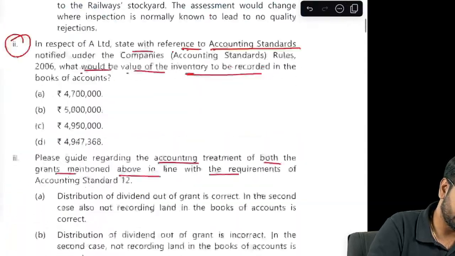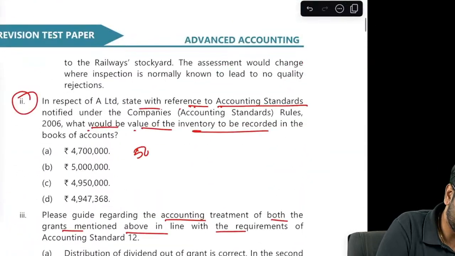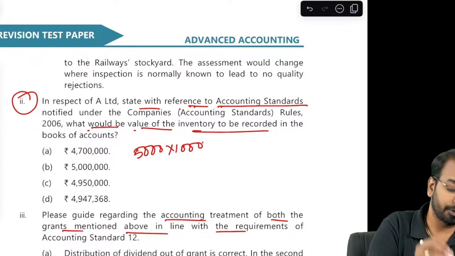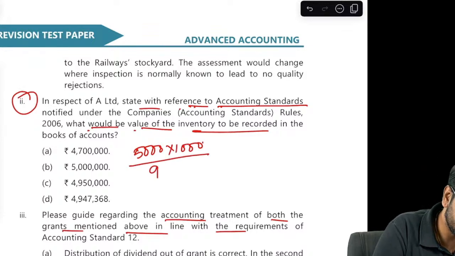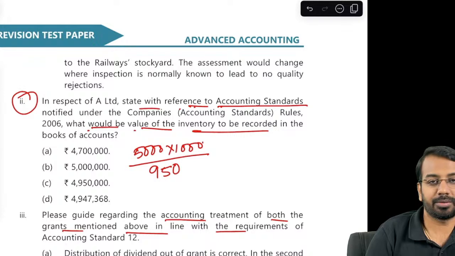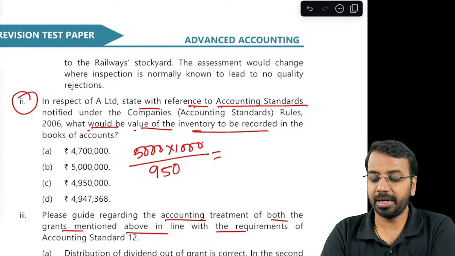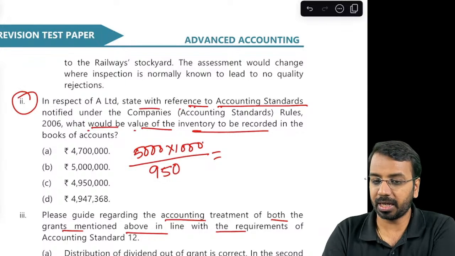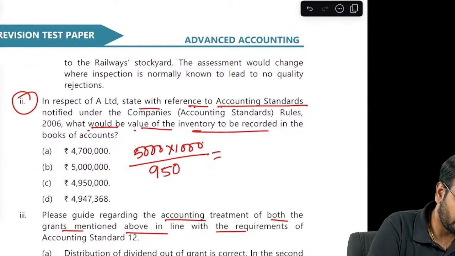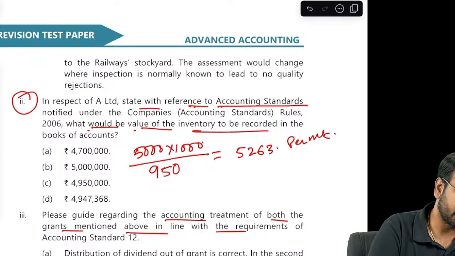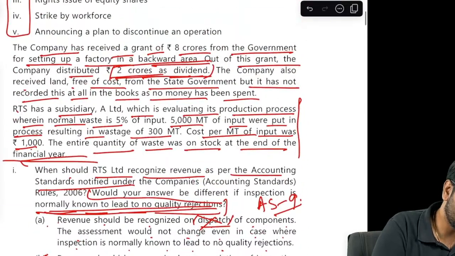So we have 5,000 metric ton into 1,000, and there will be a normal wastage of 50. So you have 950 metric tons. So the cost per unit will be 5,000 into 1,000 divided by 950. That is 5263. Okay, this is the cost per metric ton. How did we get that?